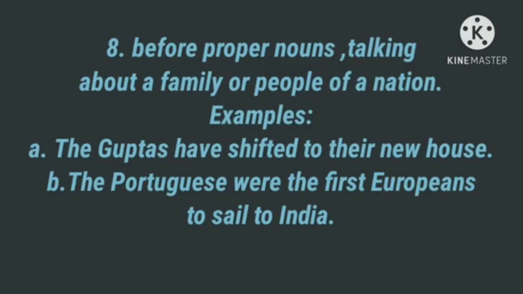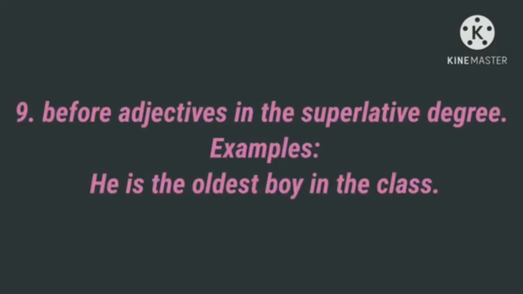Before adjectives in the superlative degree. So we know the superlative degree. Before the superlative degree, we use the article the. Example: he is the oldest boy in the class.